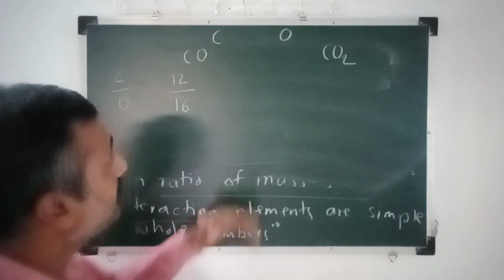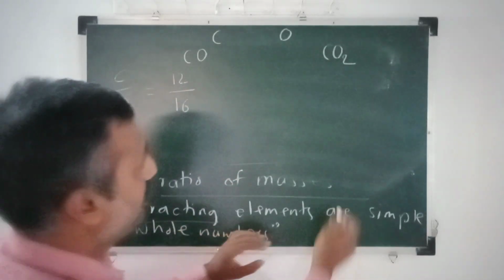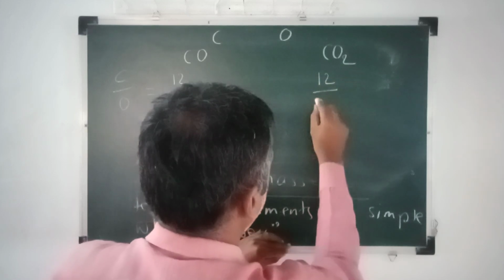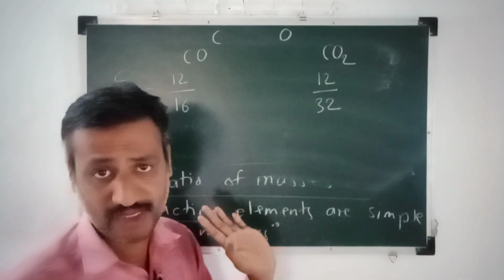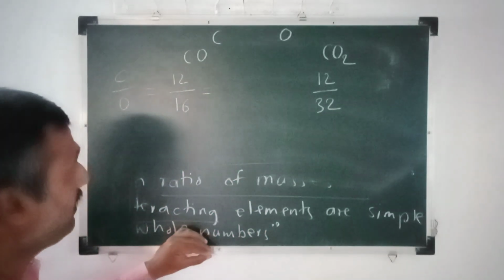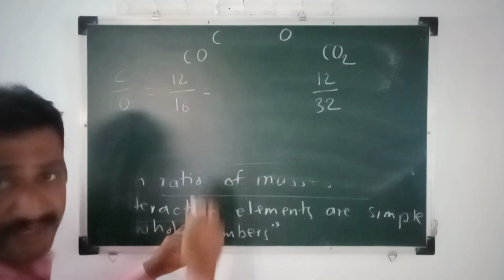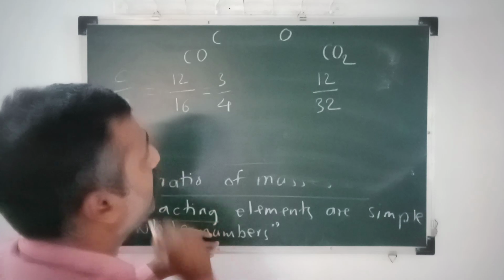Understanding? So in the second case, once again the ratio of masses of interacting elements: carbon mass 12, oxygen mass, single oxygen 16, two oxygen 16 plus 16 means 32. So how much is the ratio of masses of interacting elements? 12 to 16, 6 to 8, and that is nothing but 3 by 4.